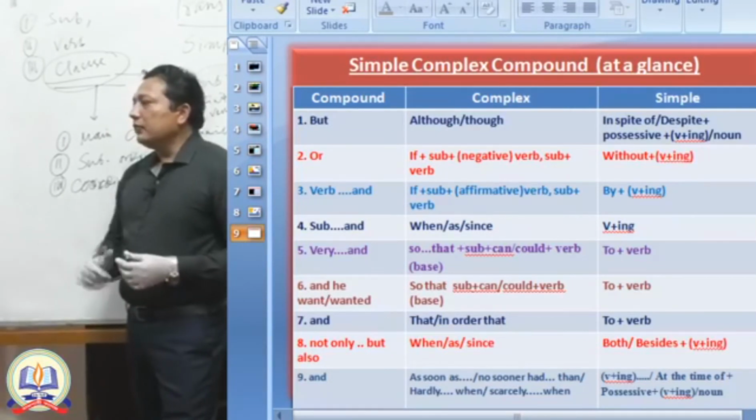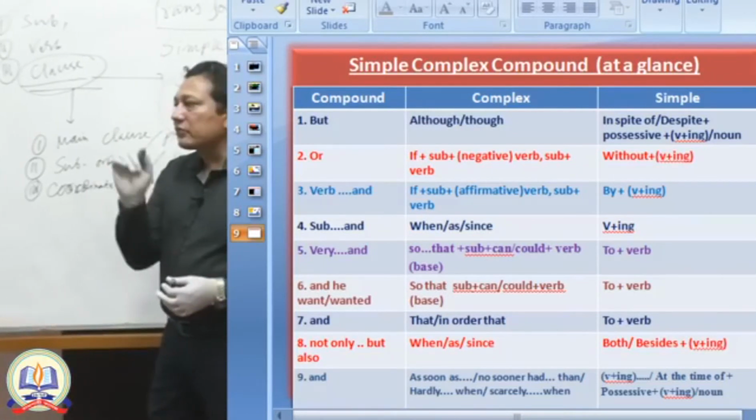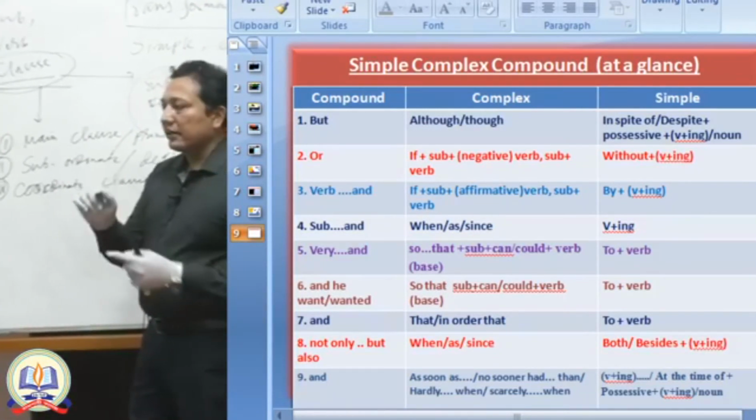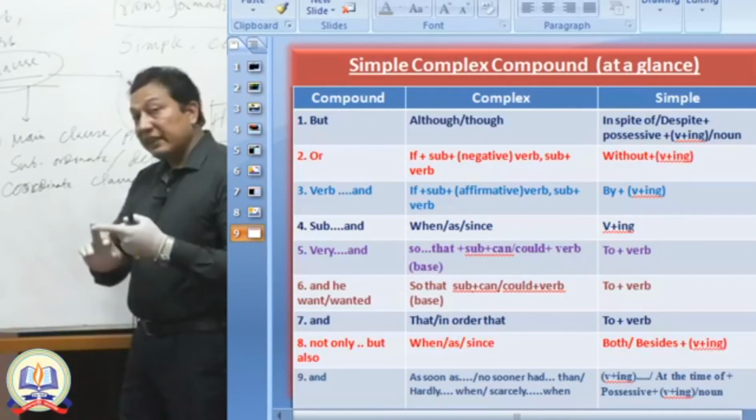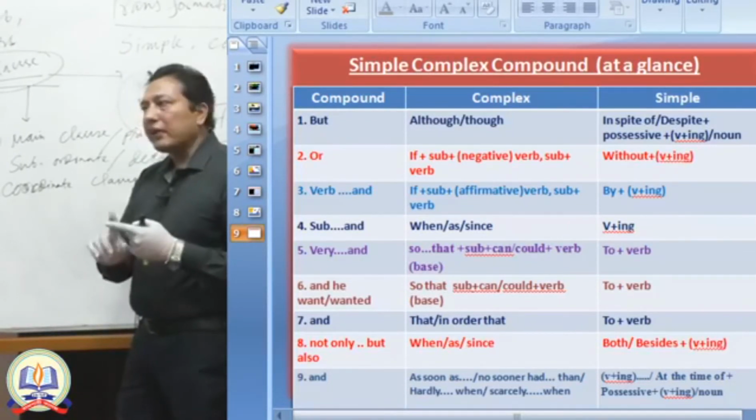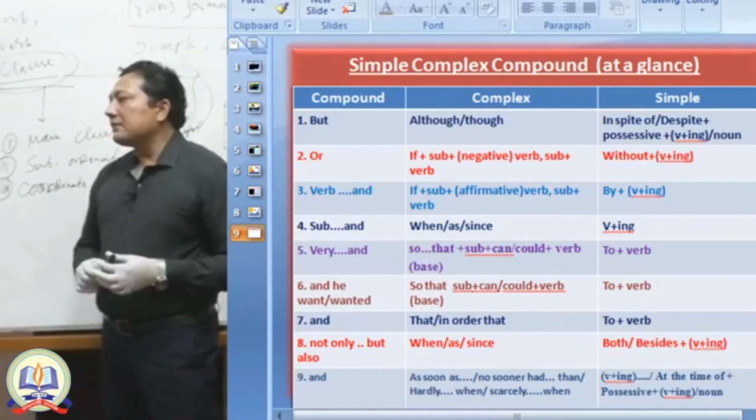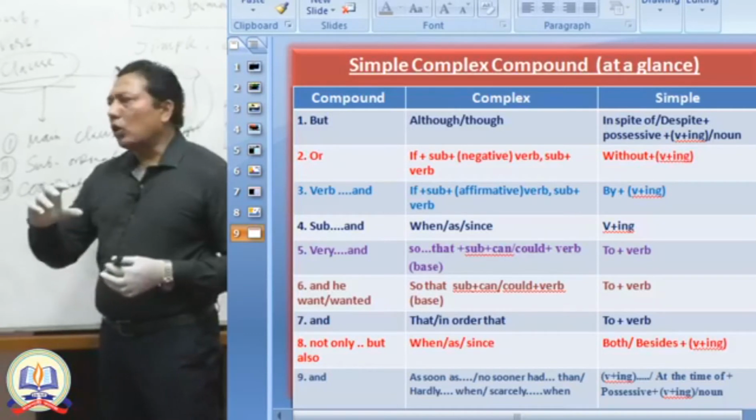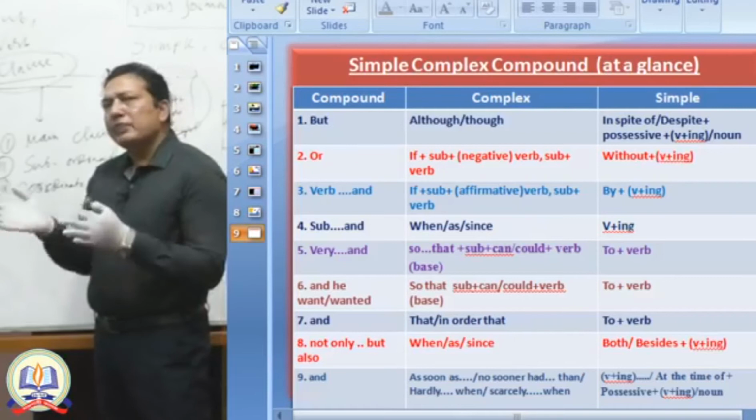And if you want to make a simple sentence, of course you have to use "without", because "without" denotes negative things. That means: or, compound; if plus present using negative, complex; and of course without plus ing, simple. Then verb plus and. This is very short and very easy to memorize. If you practice in this way, I think it will be easier for you.